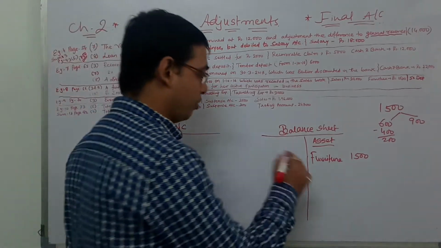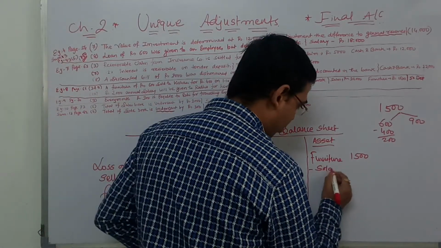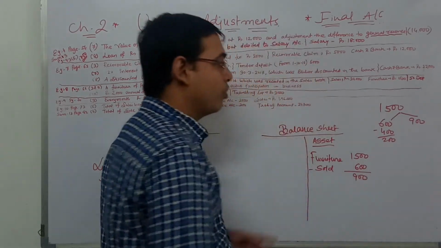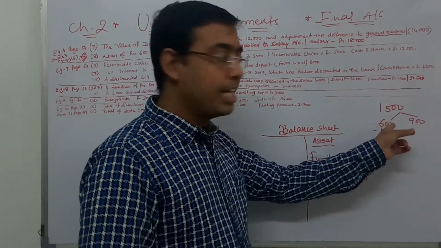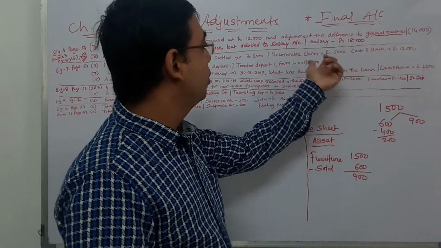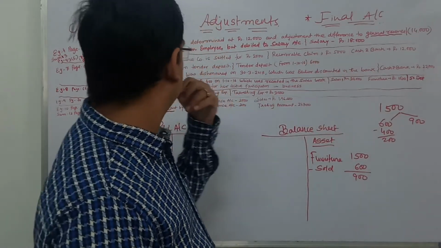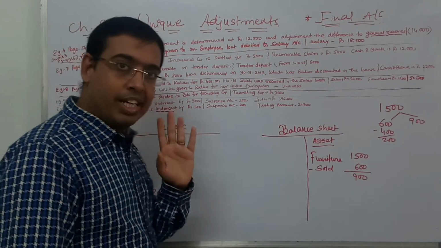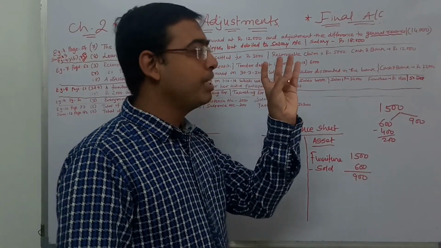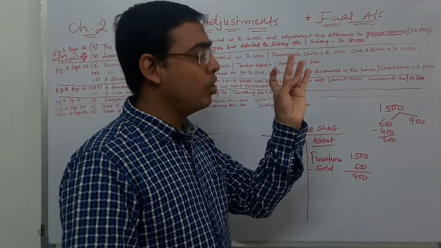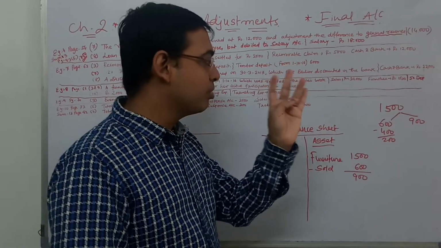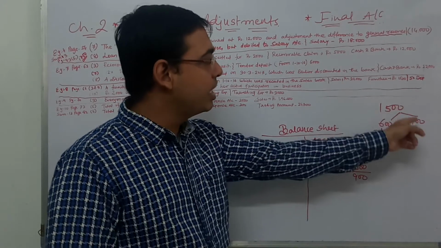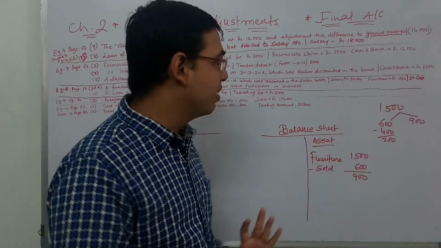Now we have sold. So first we will write down sold 600, 900. Now you need to take depreciation, because when it is sold, it is 1/10/16. So you have sold on 1/10/16. So how many months? April, May, June, July, August, September. So you have to count 6 months depreciation on 600, and 12 months for 900.